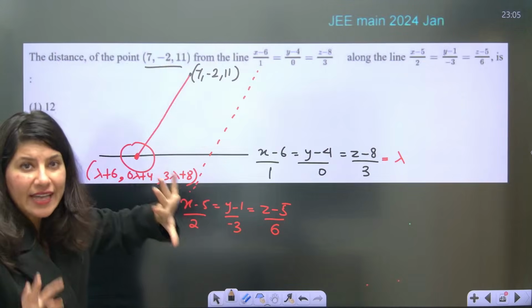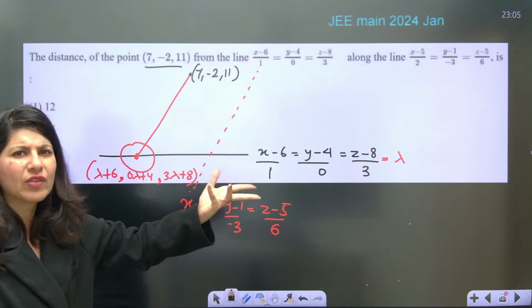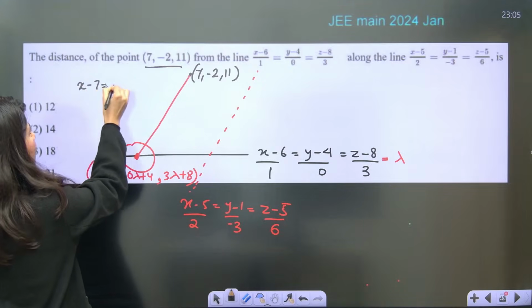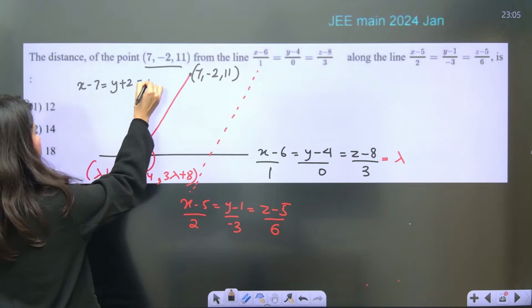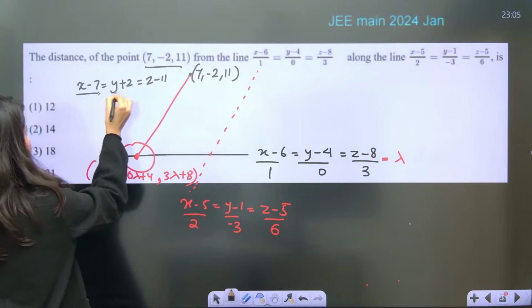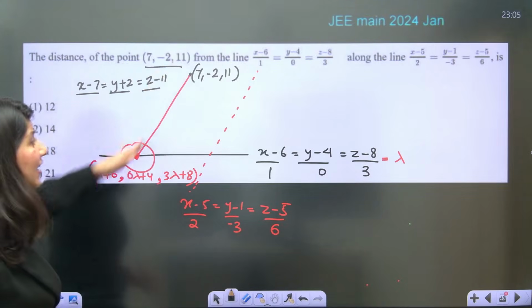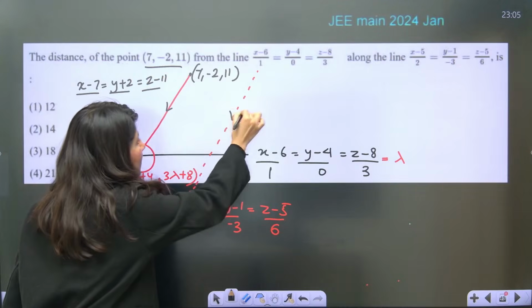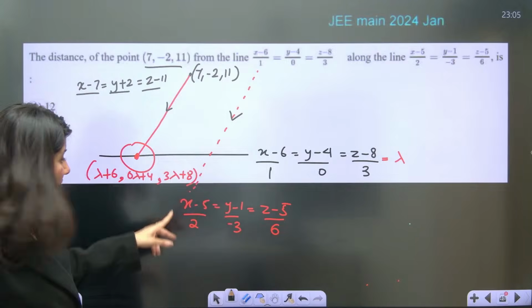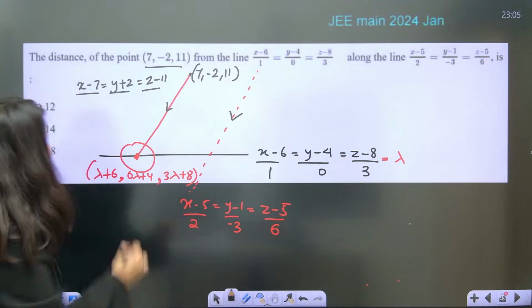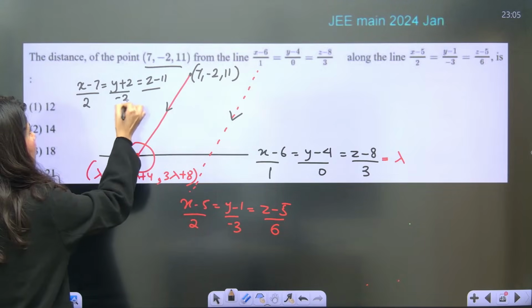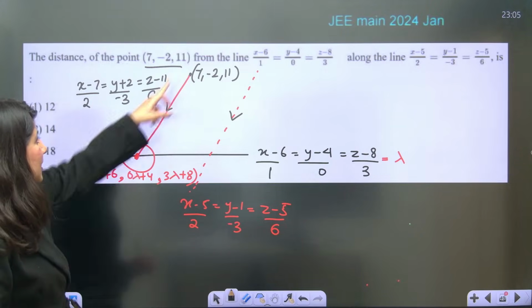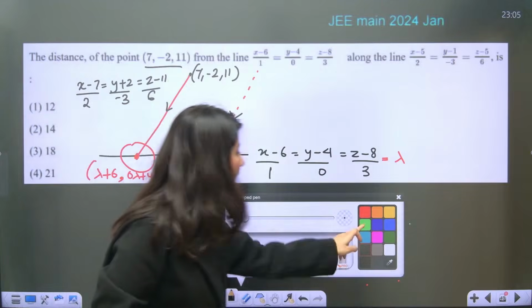See, for an equation of a line, what do we want? We want a point which is already there. So x minus 7, y plus 2, z minus 11. Now we want the direction of this line. This line's direction, can you see, is exactly matching with this particular line. So direction is 2, minus 3 and 6. Can you see? Yes or no? So this line's equation also we have written now.